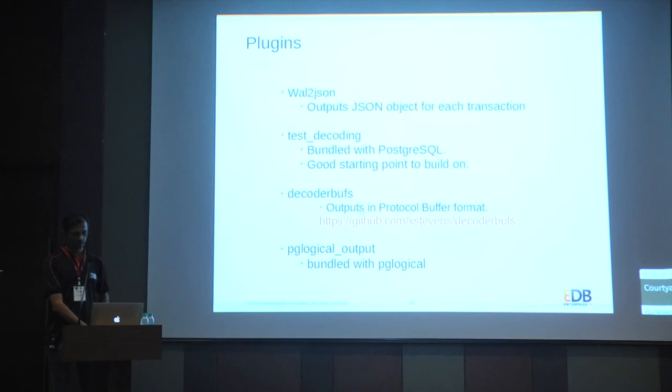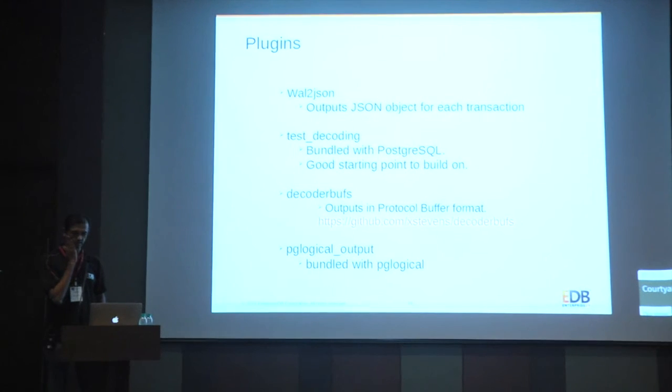Decoderbufs is another one. pglogical_output is a plugin bundled with pglogical utility, and there is a lot of work going on in pglogical in the community to have a complete out-of-the-box solution for logical replication. Decoderbufs is only for a specific protocol buffer format, which Google has developed.